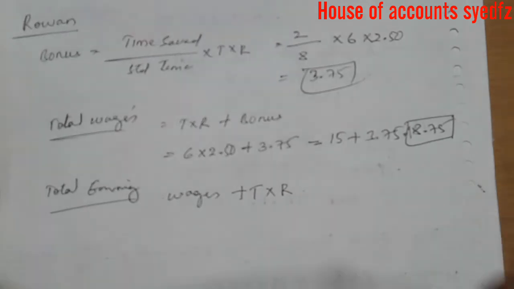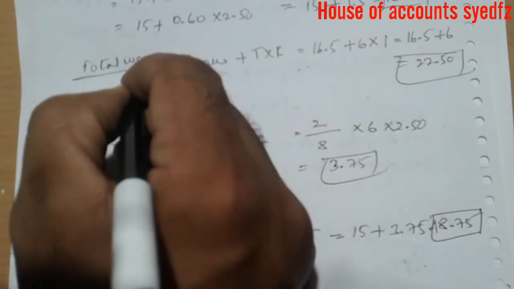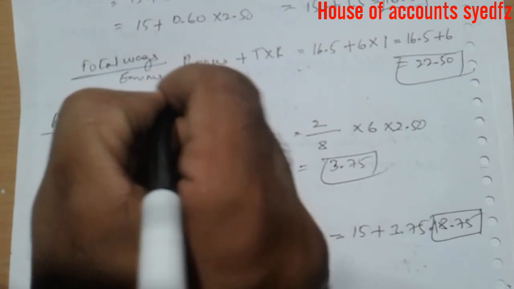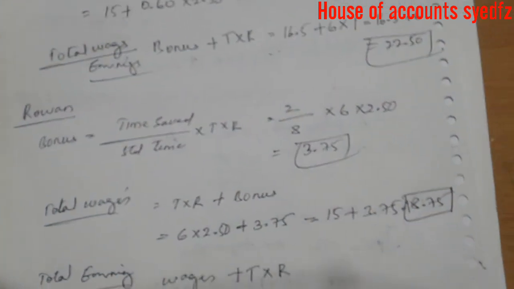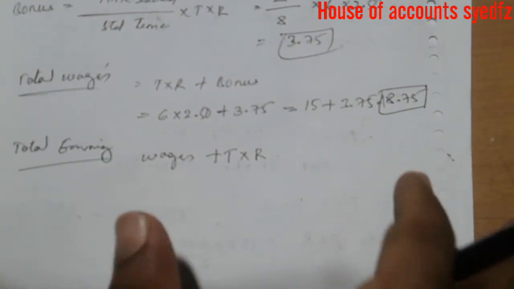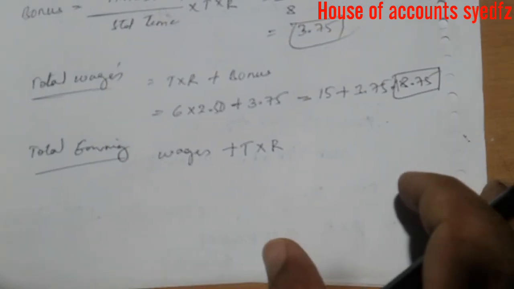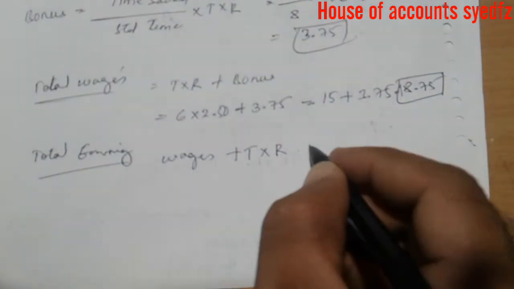Now in total earnings, for Rowan the wages should be different and total earnings will be different. For total earnings, wages plus time into rate.